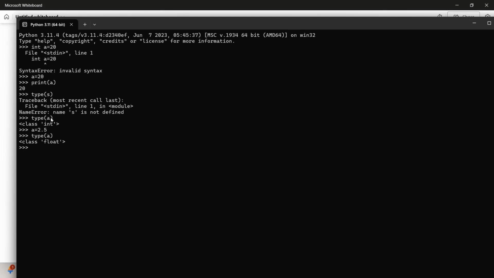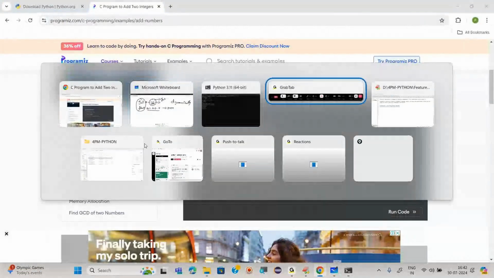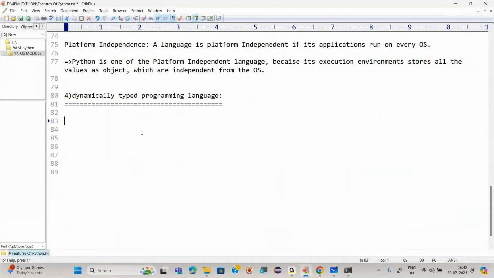Anyhow I'm going to explain all these concepts in depth. So if I give a complex value, the class is complex. We have 14 types of data types, which means we have 14 types of classes. I am talking about the data types only. Anyway, we can create our own classes as well. We have predefined classes as well. That is a different concept, and I will explain everything. Now what I am trying to say here is, what is a dynamically typed language?